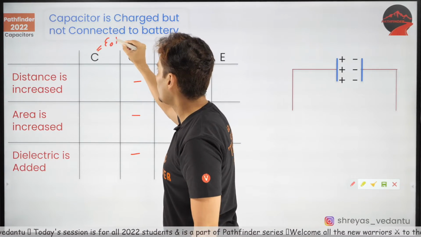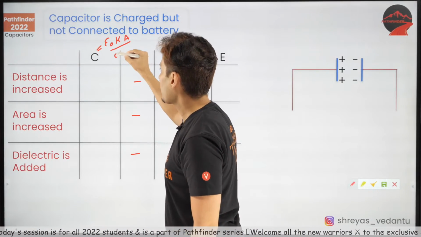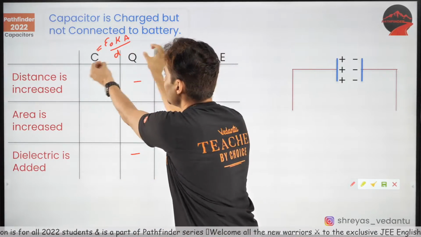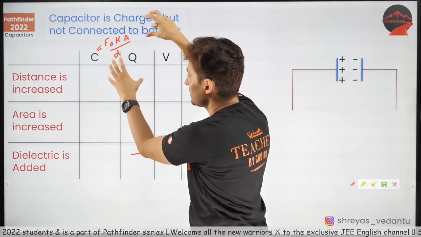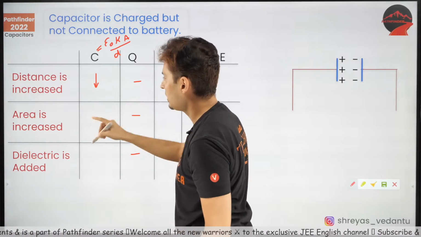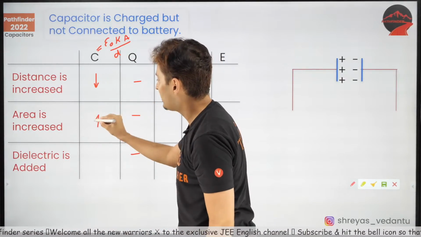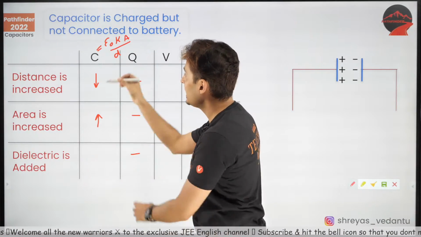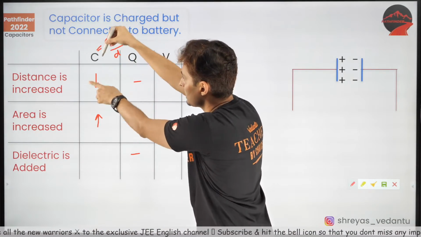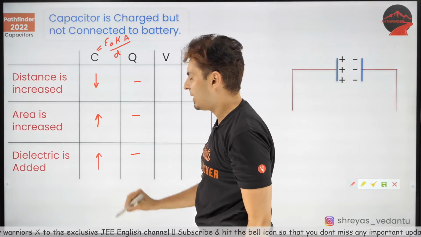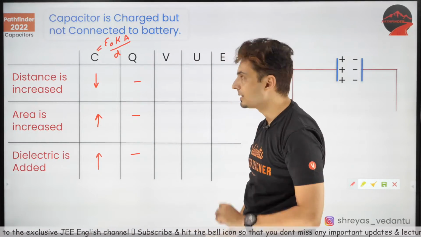Capacitance is epsilon naught K A by D. Look at that. Distance increases, denominator increases, capacitance will reduce. Area increases, numerator increases, capacitance increases. Dielectric is added, K increases, numerator increases, capacitance increases. Great.